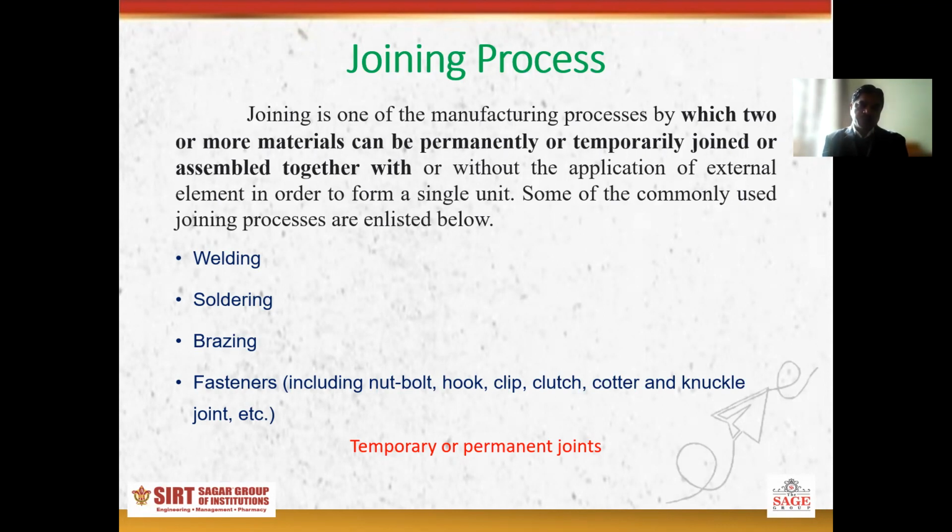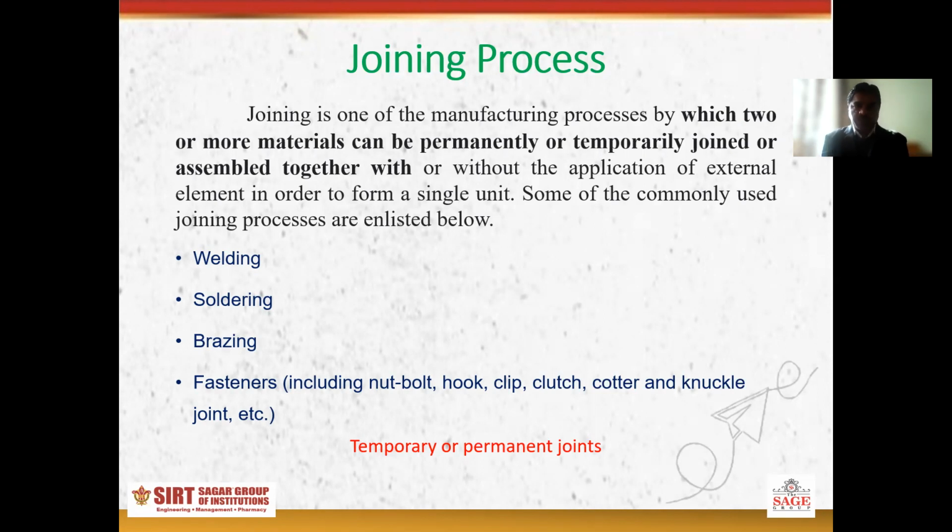So the first three processes, welding, soldering, and brazing, can prepare a permanent joint. So what is a permanent joint? That type of joint in which you permanently join the metal pieces or materials. If you want to disassemble this type of joint, you have to apply extra additional force to disassemble it.